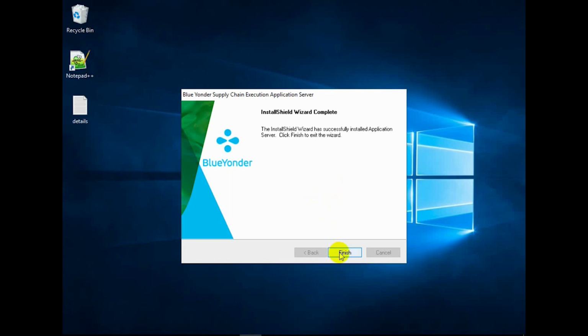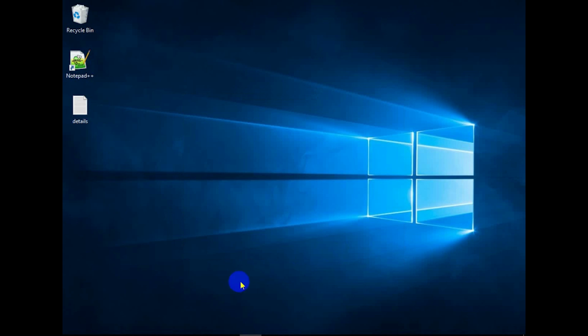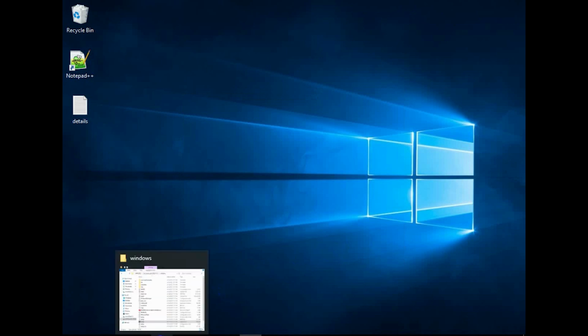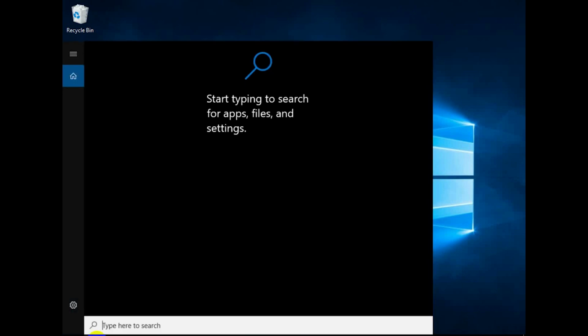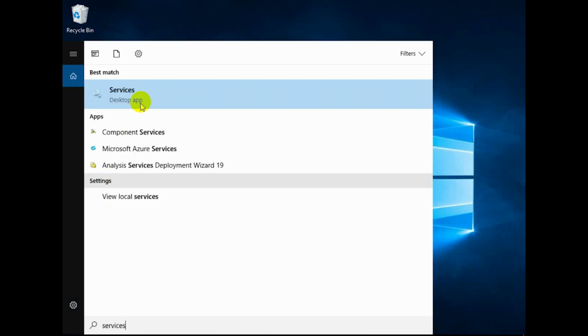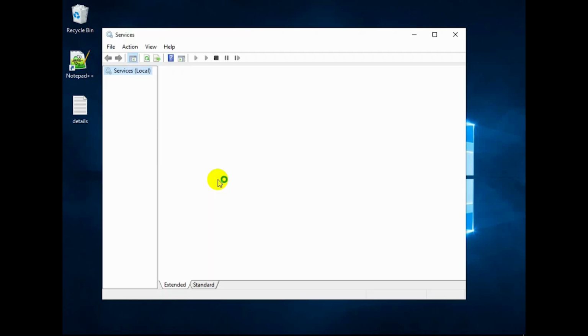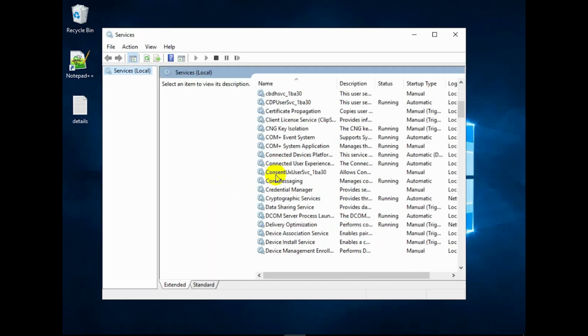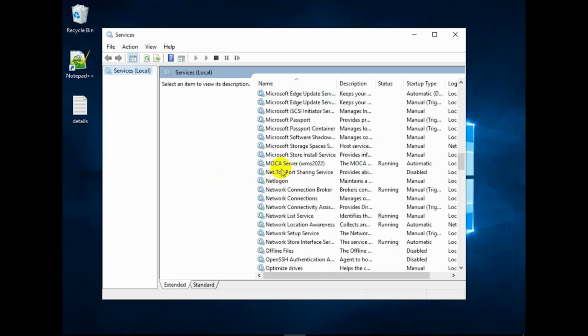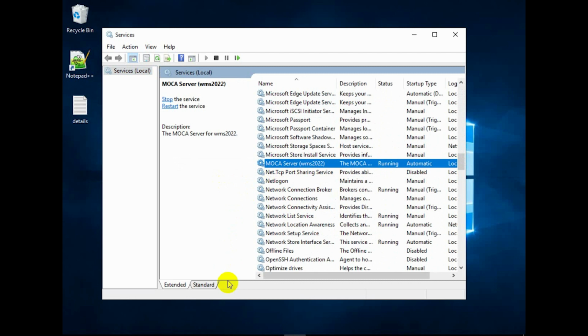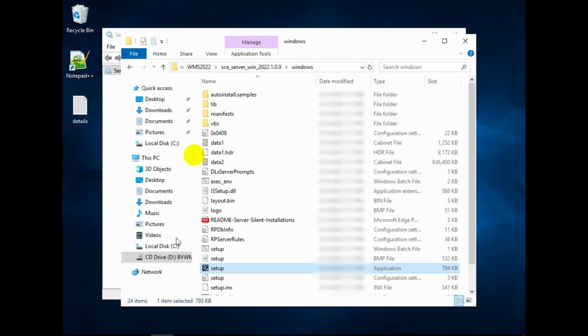Alright, so once the installation is finished, we'll quickly go into the services and see if the Mocha service has been started or not. So for that, we go to services. Right hand pane, look for the Mocha service, and here we have the Mocha server and we see that it's running, which is good news.